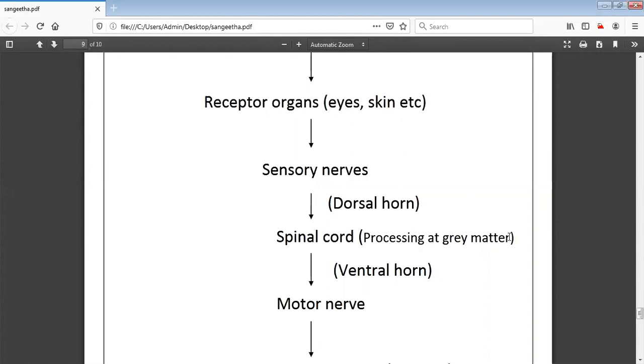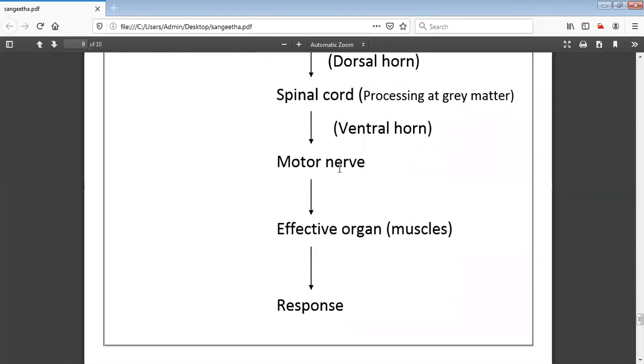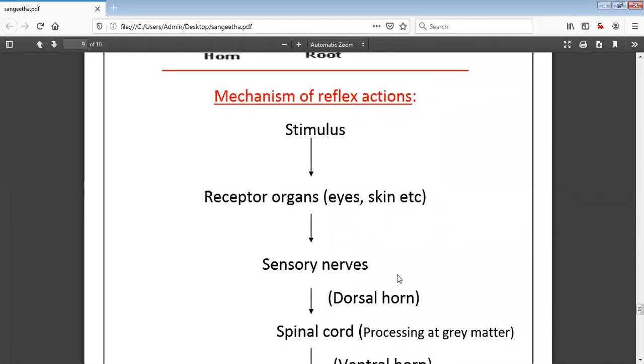It processes both the information. So through the spinal cord, the processing takes place. After that processing, again the electrical impulses transfer through the ventral horn. The ventral horn indicates the information from the spinal cord to the organs. How does it transfer to the organs? Through the help of motor nerves. It reaches the effector organs, or else the muscles. Then you suddenly respond. Is the mechanism clear?